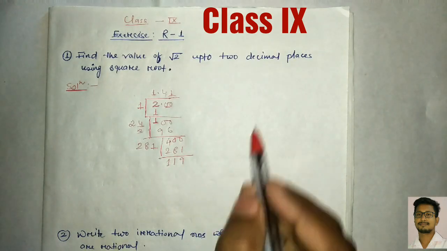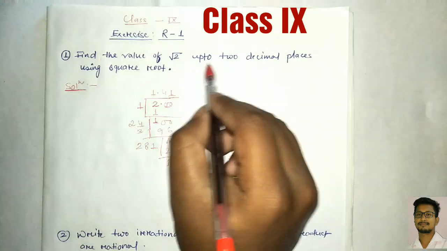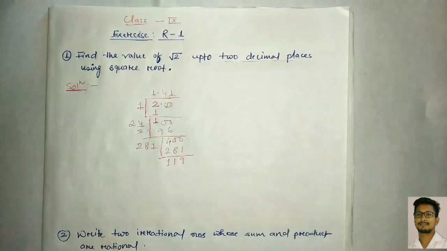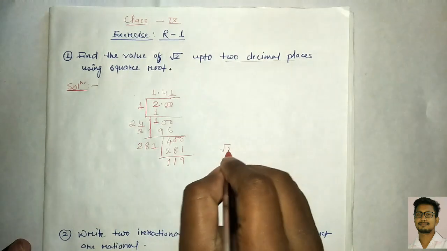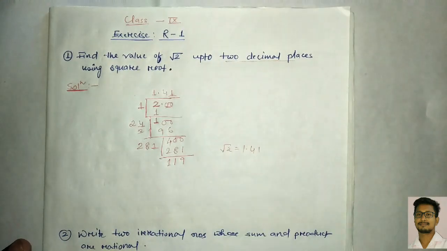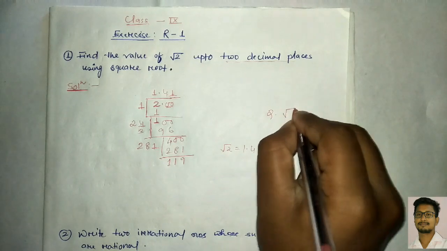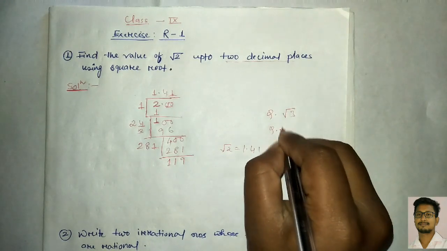Since they were asking here to get up to 2 decimal places, we already got it here, 41. Correct. Therefore our square root of 2 is what? 1.41. So like this you can solve our root 2, or you can continue with one question here. You try root 3 and root 5 also.